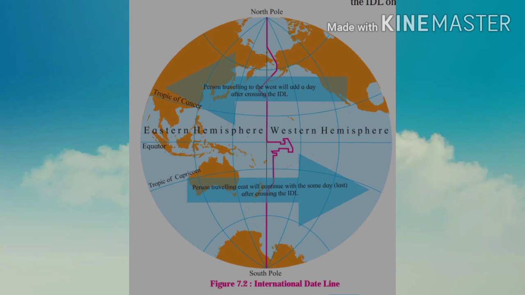It means, friends, although the IDL is drawn with reference to the 180 meridian, the International Date Line is not a straight line like the 180 meridian. Why is it so? In order to pass the IDL only over ocean areas, the IDL is turned to the east or the west of the 180 meridian. Hence, the IDL is not a straight line. In other words, the IDL is drawn in such a way to avoid passing over the land area.